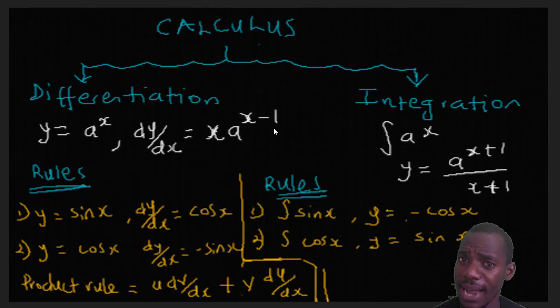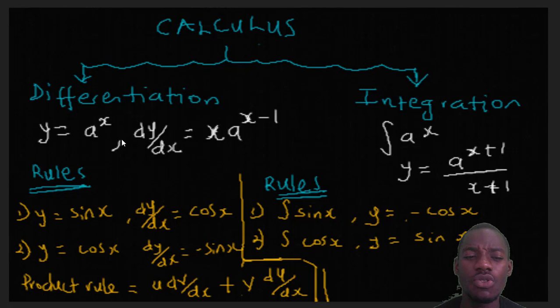That's quite straightforward, right? But if it is integration, the same question, integrating a raised to power x, we will not put the x in the front like we did here, and x minus 1. It will now become the x on top as the power will become x plus 1, divided by the same thing on top, x plus 1. This is how we integrate generally, and this is how we differentiate generally.